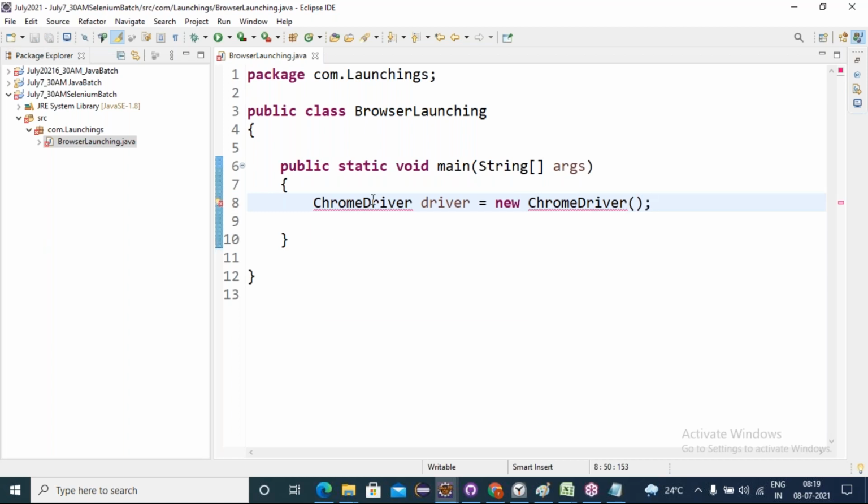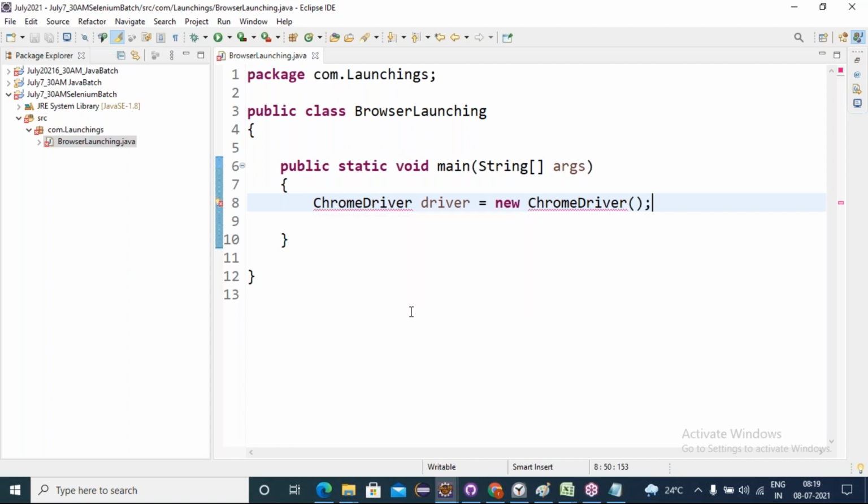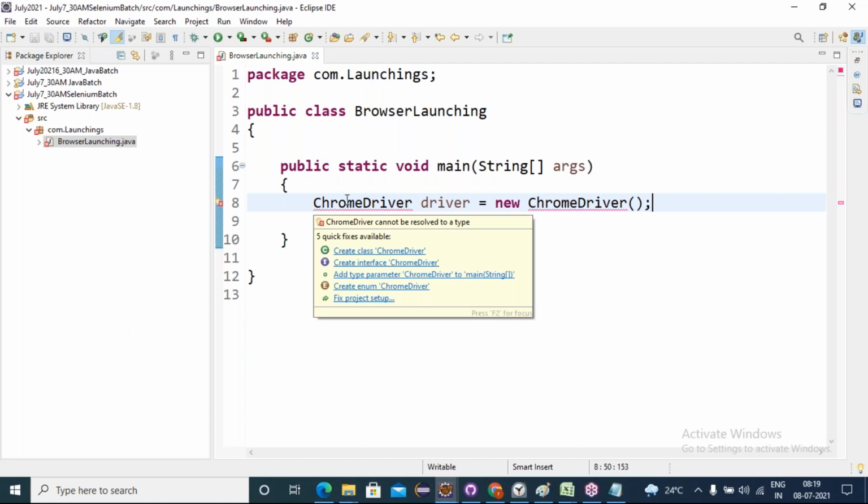Is it an interface? It is a predefined class, not a user defined class. ChromeDriver is a predefined class, which is all defined by the Selenium community.